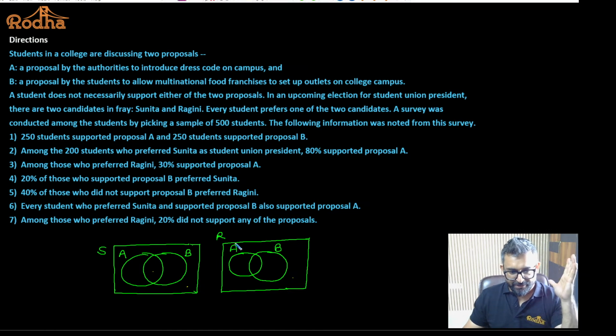Okay. So I hope it is okay to all of you as of now. So what I am supposed to do, I am supposed to make a Venn diagram for Sunita. I am supposed to make a Venn diagram for Ragini. And the people who are supporting Sunita will support 2 proposals, both or none. And same as the case with Ragini. That's what we have. Let's see the questions also.